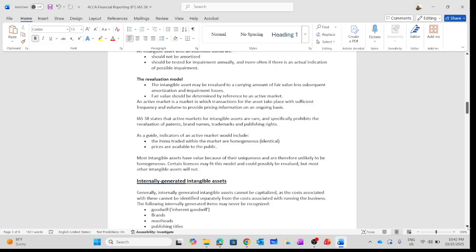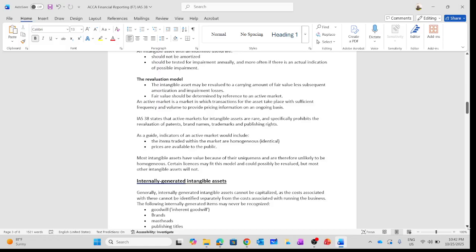Also, IAS 38 states that active markets for intangible assets are rare and specifically prohibits the revaluation of patents, brand names, trademarks, and publishing rights. So these four categories of intangible assets should not be revalued.